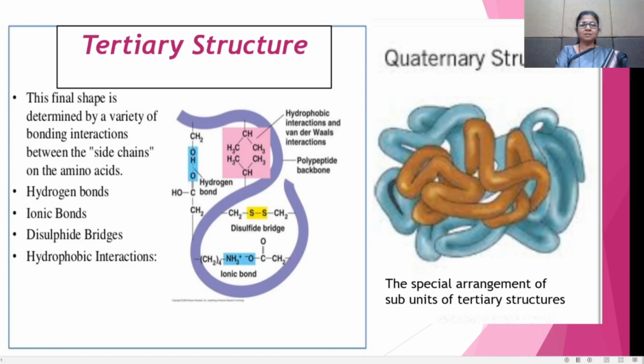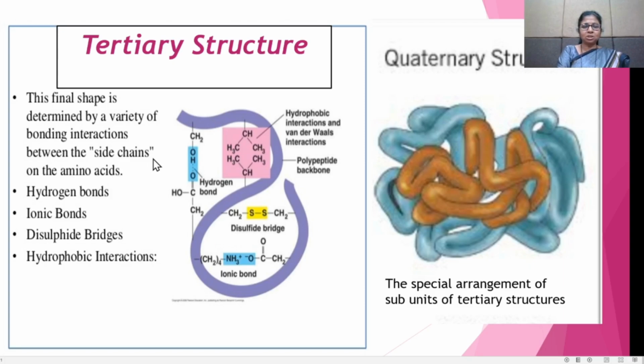Now see the tertiary structure of the protein. In the tertiary structure, it is the final shape which is determined by the variety of bonding interactions between the side chains on the amino acids.